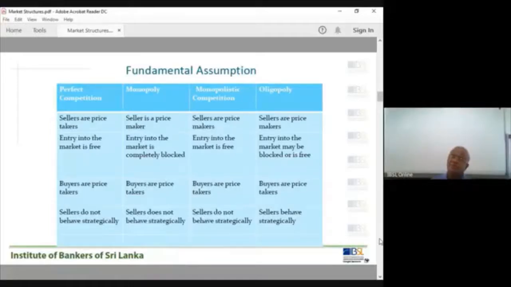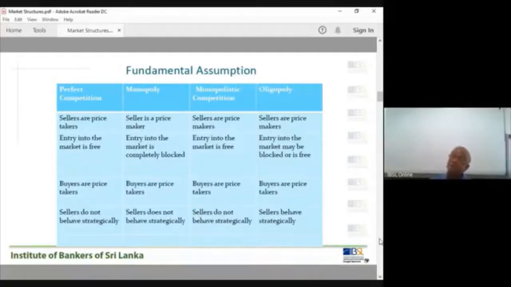But setting up a big hydropower project is costly and it takes time, at least 5 to 10 years. Then the cost-related aspect is there. Therefore, naturally, CEB has the monopoly. No other competitor comes in. These monopolists are called natural monopolists.